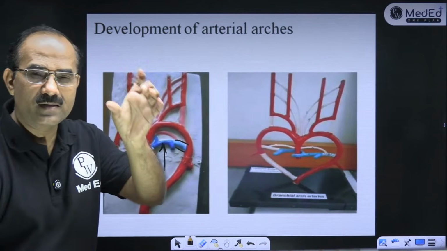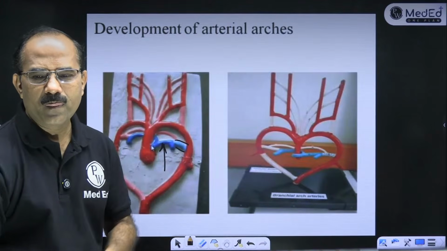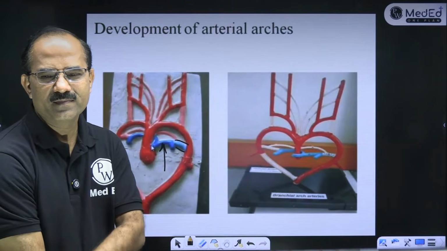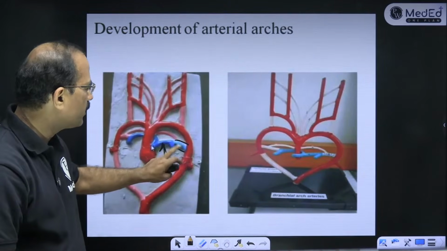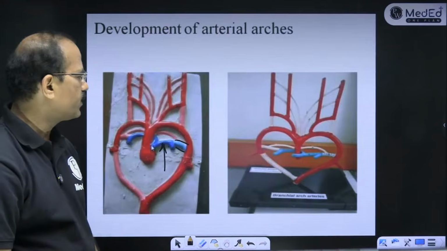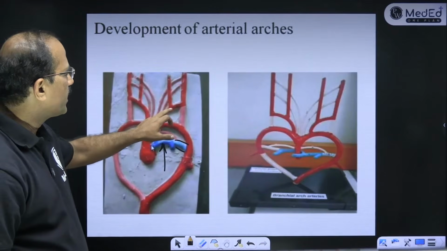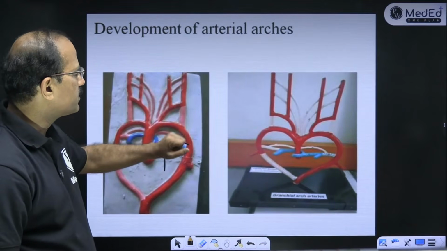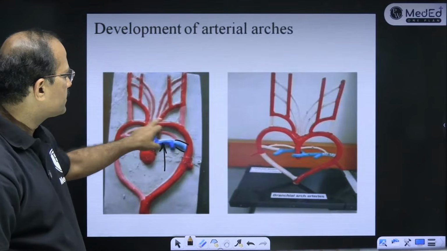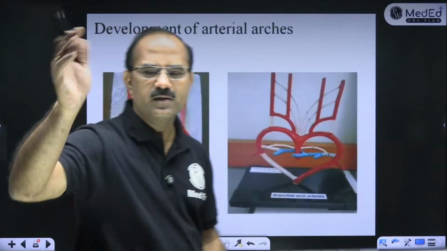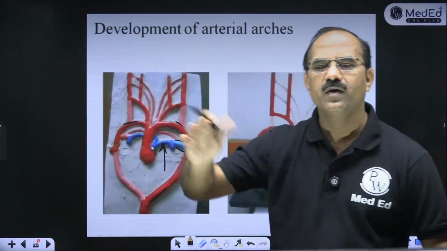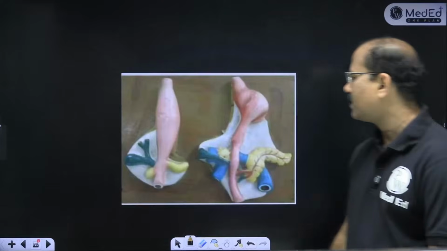It is derived from, fine, the sixth arch artery between the lung bud and the aorta. That's ductus arteriosus. Baki, this is the common carotid. This is internal carotid. This is external carotid. हाँ? And this is the subclavian. ये arch of aorta बनेगा, ये subclavian artery बनेगा. हाँ, बाकी ductus, just read all this development of arteries. Development of arteries एक बार देख लो.